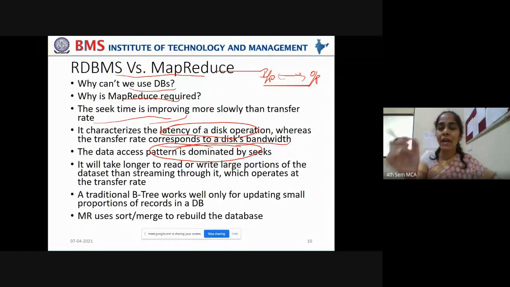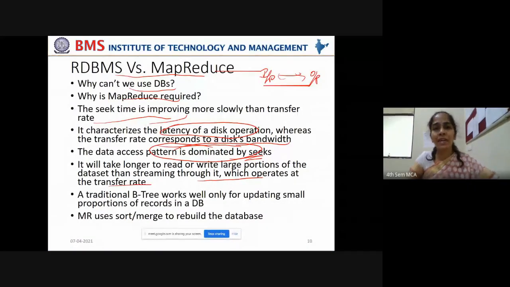The read-write head has to seek the appropriate track and sector and appropriate fragment to read the information, or to write the information. Okay, so the data access pattern is dominated by seeks here, and it will take longer to read or write large portions of the data set than streaming through it, which operates at the transfer rate. So when we take the transfer rate, it is dominated by the time taken to read the data or write the data to the disk.